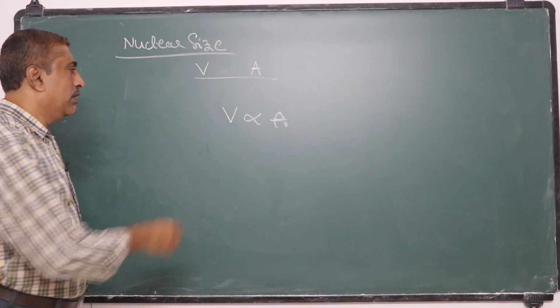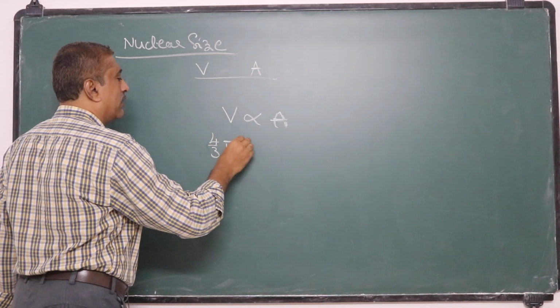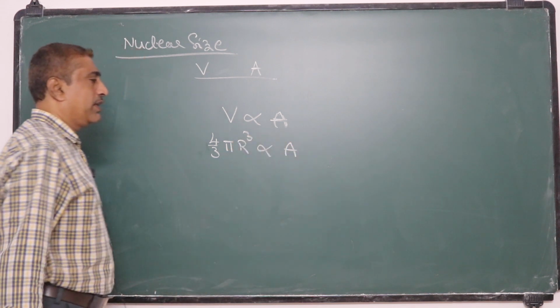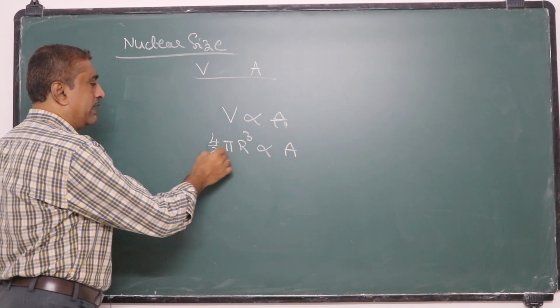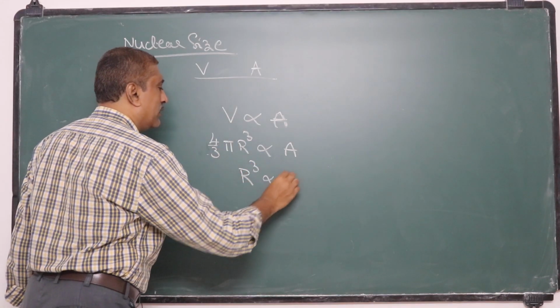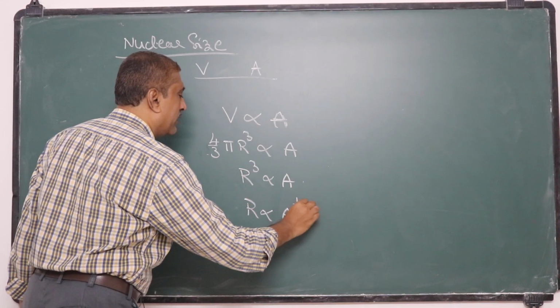So volume we can write as 4 by 3 pi r cube, which is proportional to A. That means 4 by 3 pi, all these are constants. We can write r cube is proportional to A. So r is proportional to A power 1 by 3.